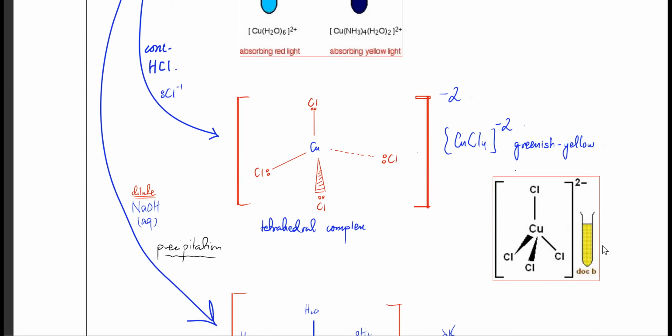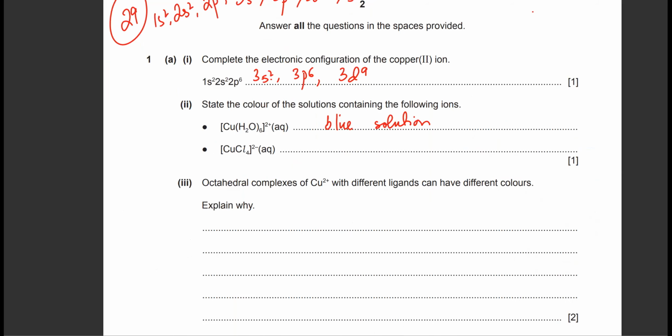So if you add chlorine into the same solution, a greenish yellow solution would be formed. So this one would be yellow in color or greenish yellow. Is this also clear?